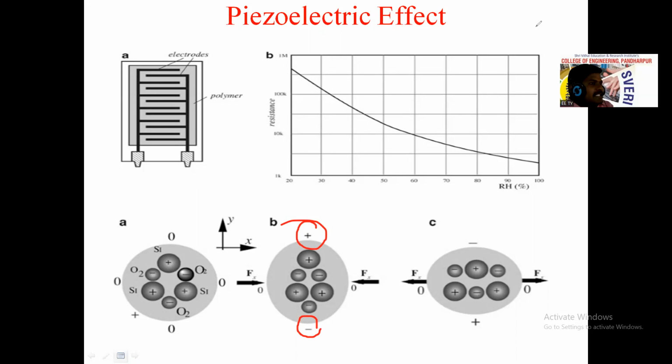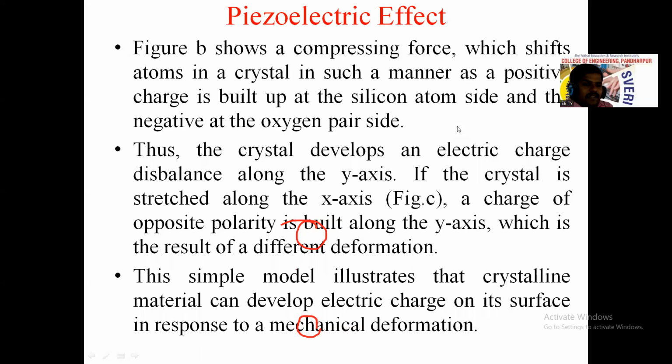Okay, so a charge redistribution will occur. A positive charge will be set up on the silicon side, and a negative charge on the oxygen side. That positive and negative is nothing but the charge we obtain. If we complete the circuit using a voltmeter, there is some generation of electricity. Charge generation is nothing but electrical energy generation. Thus the crystal develops an electric charge disbalance along the y-axis.